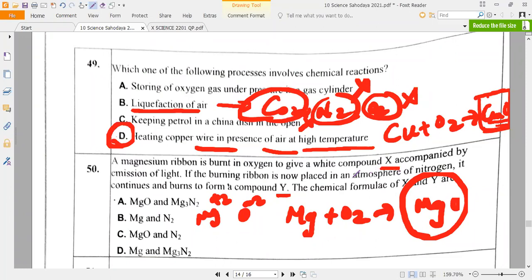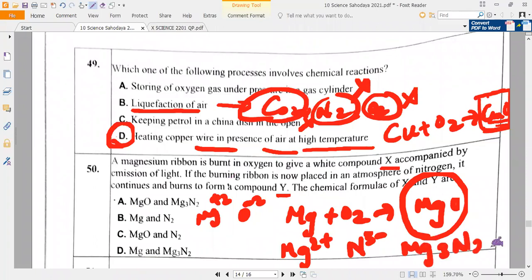Next, it is placed in the atmosphere of nitrogen. It continues to burn and forms a compound called Y, they are asking. So now magnesium is reacting with nitrogen. So Mg2+ plus nitrogen, how much? 3 minus. So what we used to get? Mg3N2. So what is the formula? Magnesium nitride.